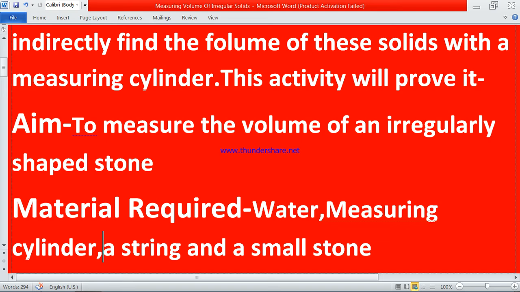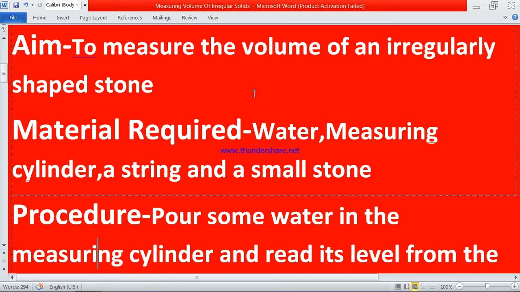You have a scale in your home, in the stationery box. So take it out and do this, and mark the labelings on a glass which is transparent. Now you will put the water in it, and you require just a measuring cylinder, which I have told you how to make. You need water, a string, means a thin rope, dhaga, and a small stone.